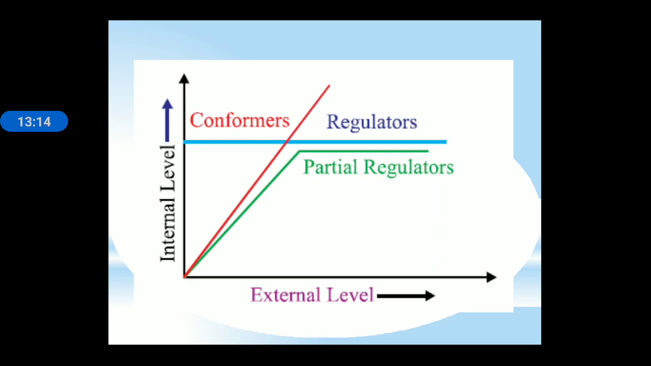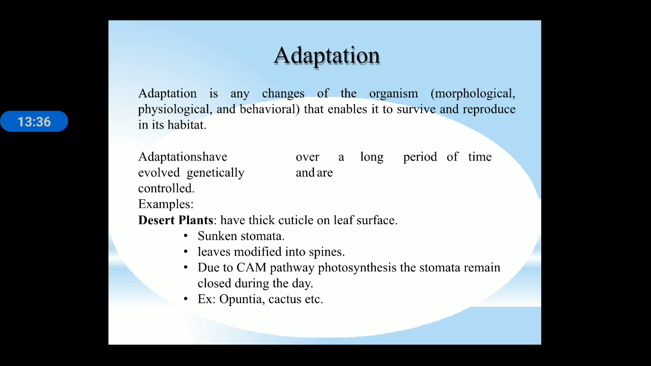This is a graph of conformer, regulator and partial regulator. We can see regulators maintain their internal level constant despite the change in external level, conformers change their internal level with respect to the external level, and partial regulators change the internal level with respect to the external level up to a certain extent. Next is adaptation.